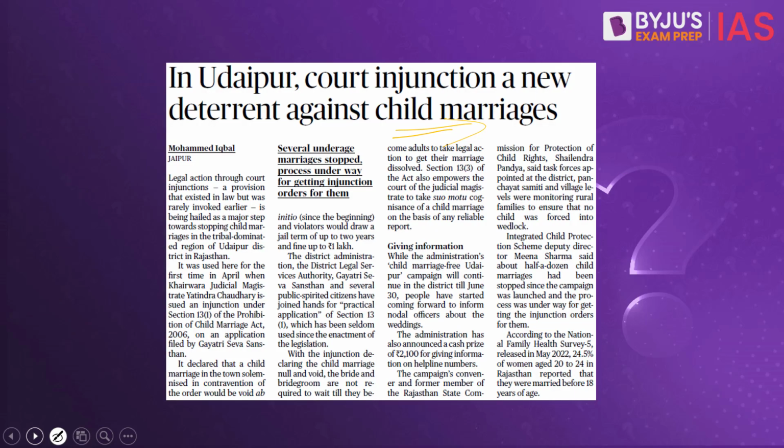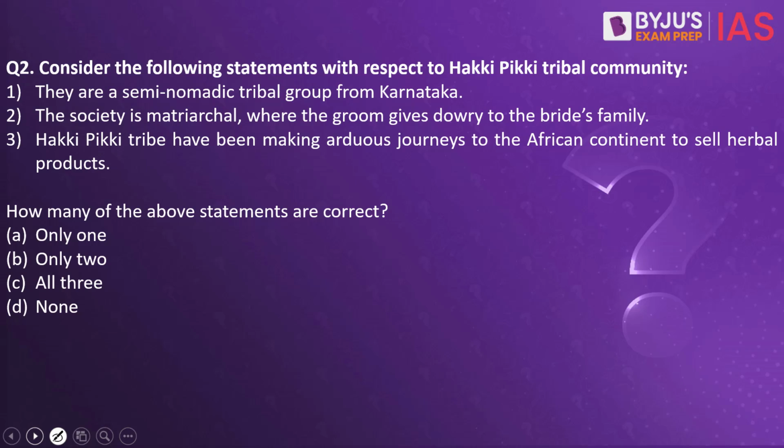Now let's look into the next practice question. Consider the following statements with respect to the Hakki Pikki tribal community. They are a semi-nomadic tribal group from Karnataka. The society is matriarchal, where the groom gives dowry to the bride's family. Hakki Pikki tribe have been making arduous journeys to the African continent to sell herbal products. How many of the above statements are correct? Since it is asking for the correct statements, all three statements are right.